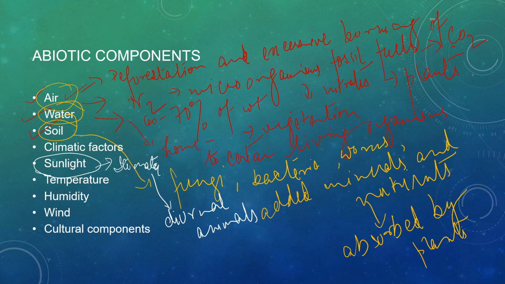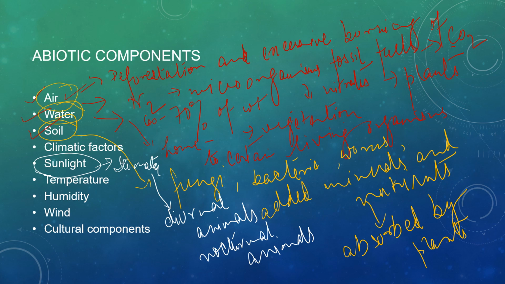Is it clear? And those animals that are not able to move around in intense light, like earthworms, termites and cockroaches, can't stand this intense sunlight, so they are called nocturnal animals. So there are two types of animals, diurnal and nocturnal. It is very important, if they ask you what diurnal animals and nocturnal animals are, that you can say this. I'll discuss this again in detail in the next slide.